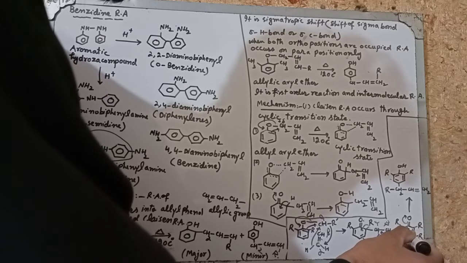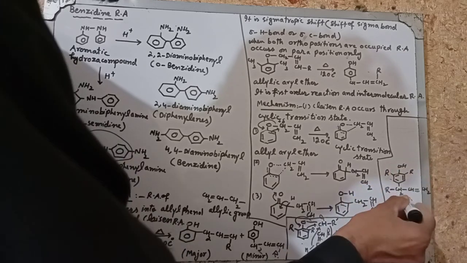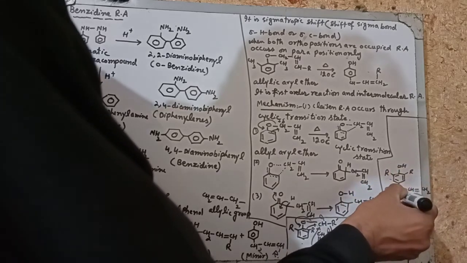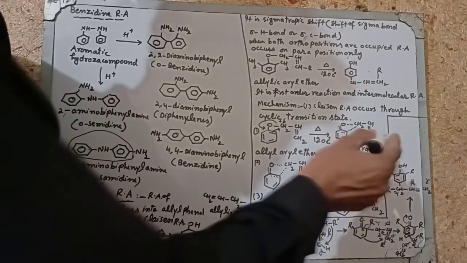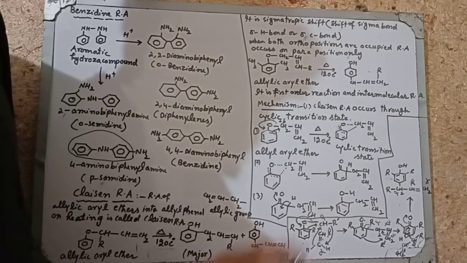Now this bond will shift within the ring and H will shift towards the oxygen. This will become OH and this allyl group is attached on the para position. This is alpha, this is beta and this is the gamma carbon. The allyl group is shifted towards the alpha carbon. This is the shift on the para; this is the rearrangement on the para position.